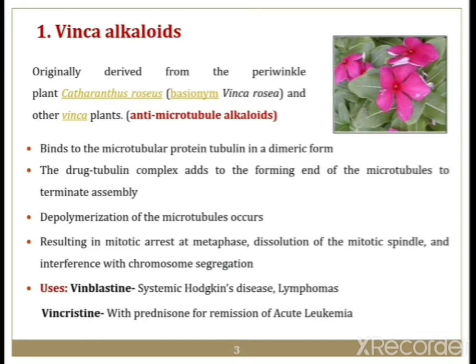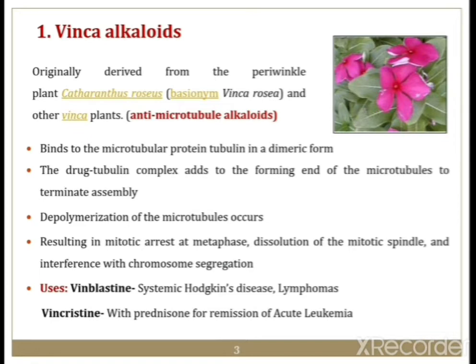Depolymerization of the microtubule occurs. Normally, through polymerization, the new cell is formed through the anaphase. Because of the depolymerization, there is mitotic arrest at metaphase, dissolution of the mitotic spindle, and interference with chromosome segregation.